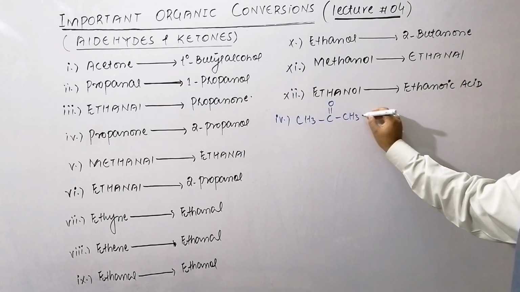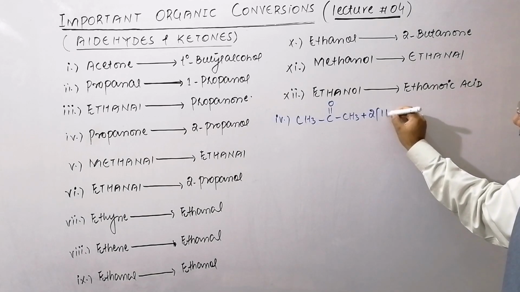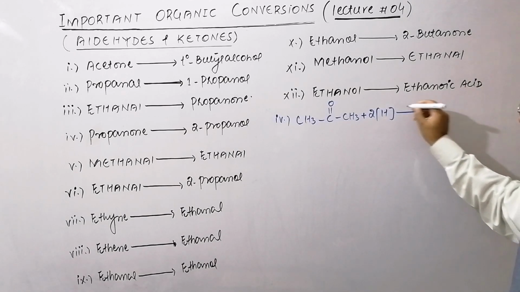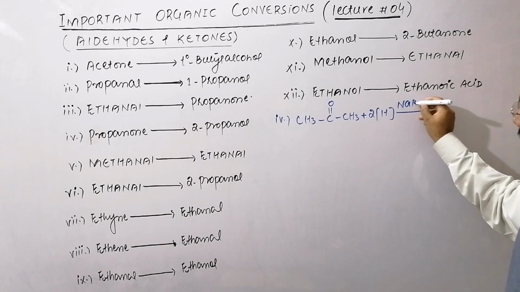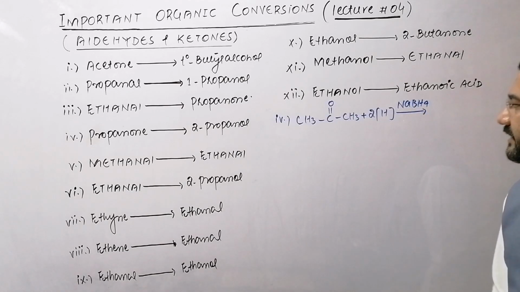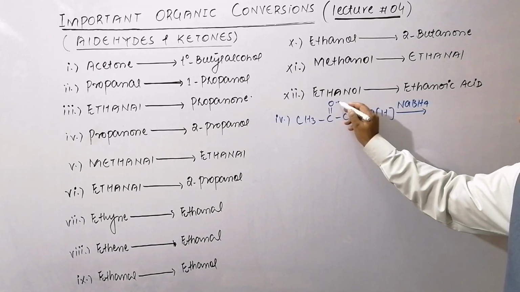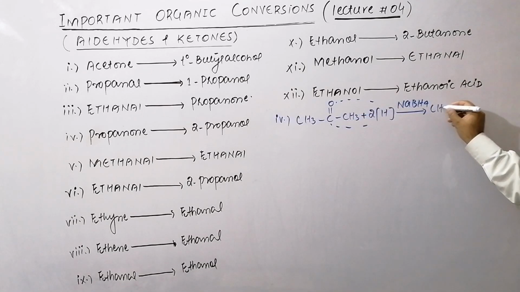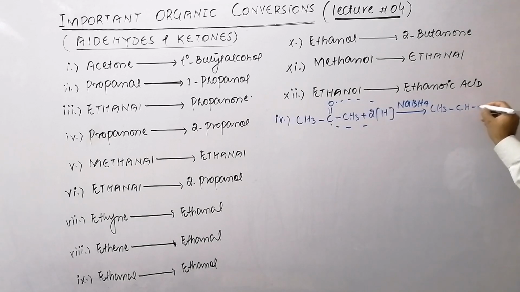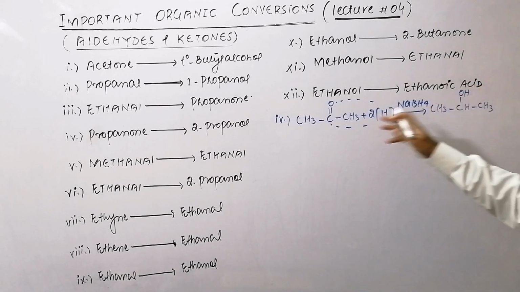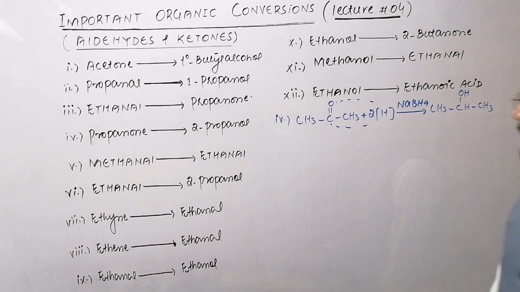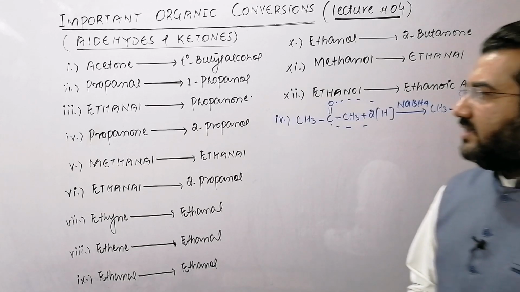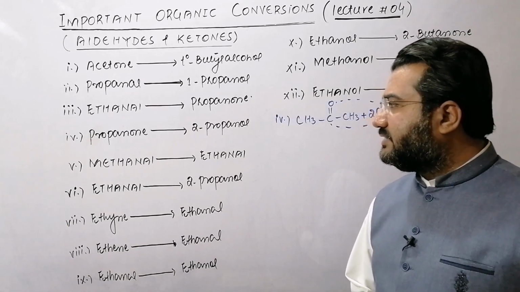So this acetone is reduced in the presence of NaBH4, which is a selective reducing agent. Again, one hydrogen to oxygen and one hydrogen to carbon, CH3, CH, CH3 and OH. So after reduction, this propanone is changed to 2-propanol, which is a secondary alcohol, and you know that ketones are reduced to secondary alcohols.